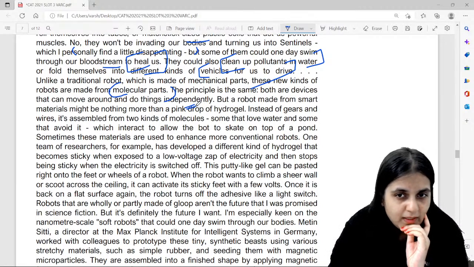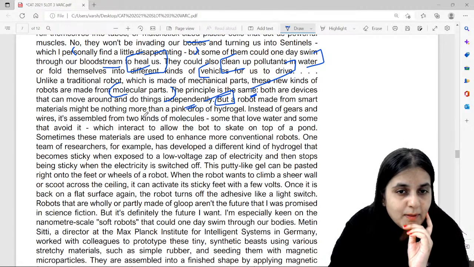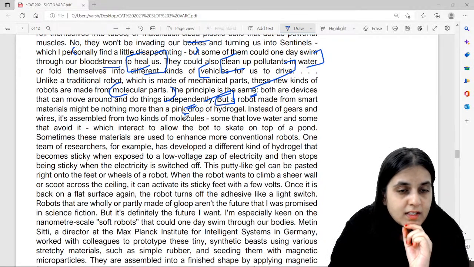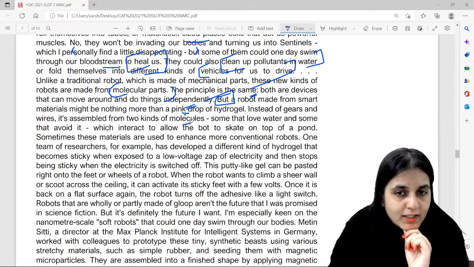Autonomous, they are also independent. तो ये उनमें सिमिलैरिटी है, ये डिफरेंस हमको फोकस करना है. A robot made from smart materials might mean nothing more than a pin drop of hydrogel. मतलब इतने छोटे हैं. Instead of gears and wires, it's assembled from 2 kinds of molecules.